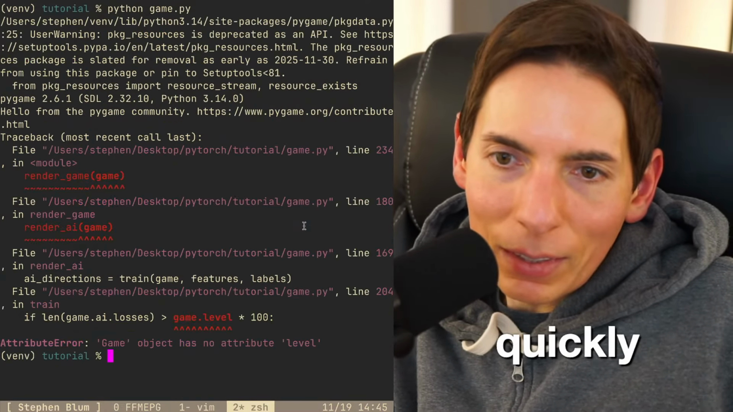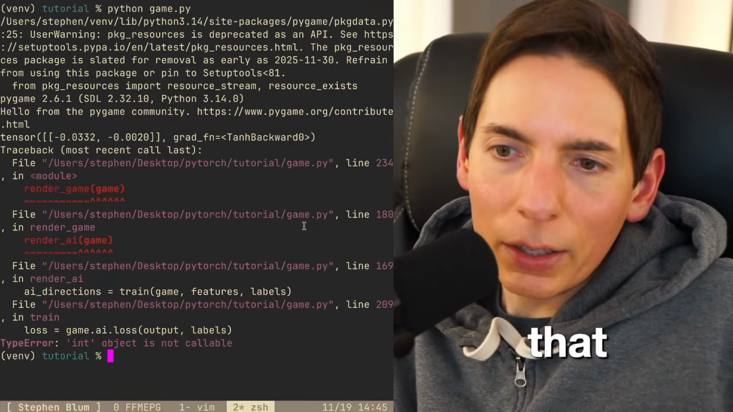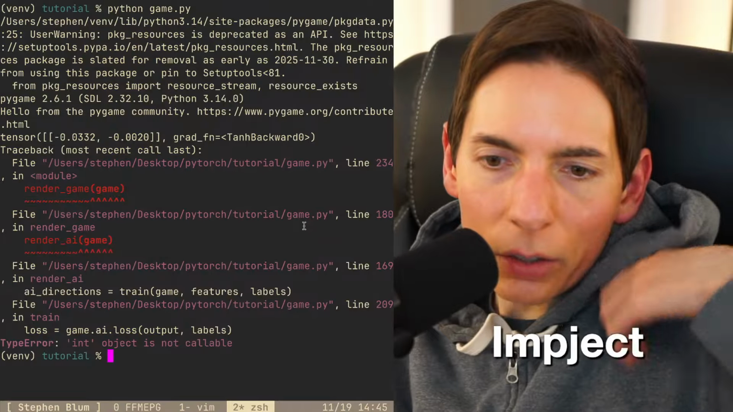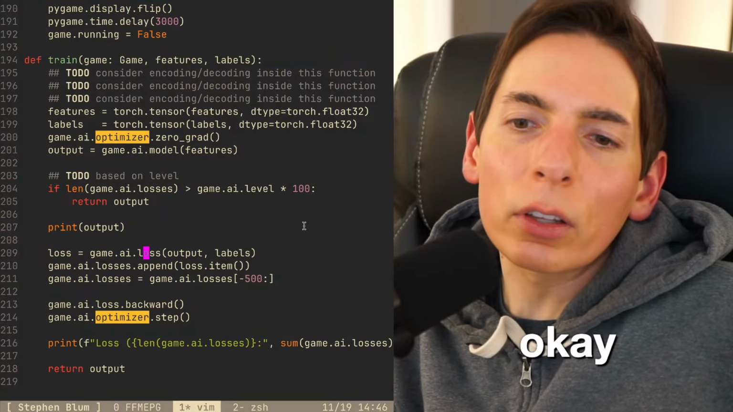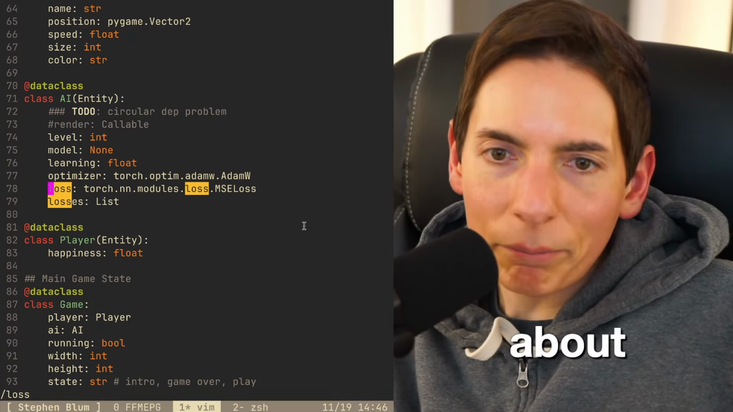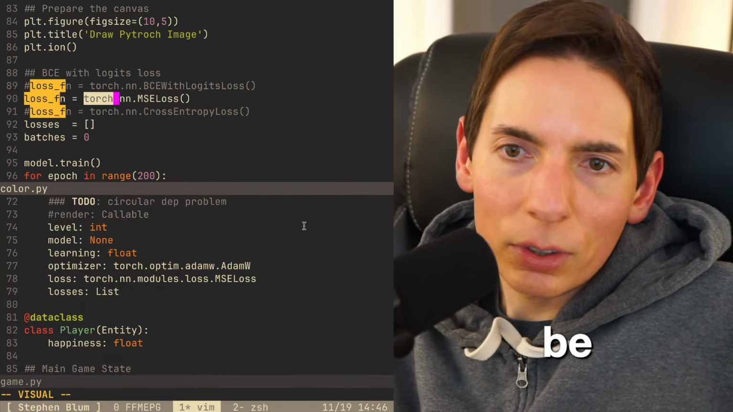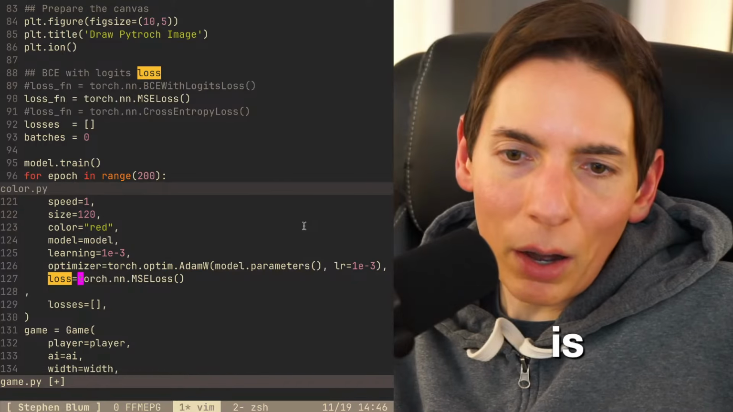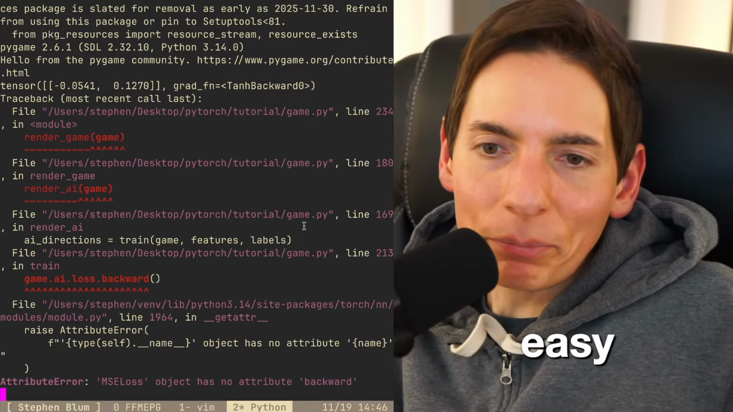Super duper quick. All right, line 209, we got another error. 209, game dot. It doesn't like that. What is wrong with that? Int object is not callable. Oh, right. Okay, this is the loss function. All right, so loss. I forgot about that. One second, we can fix that. Loss function. There we go. And this will be this. So let's copy and paste that right there. This over here is going to be that. There we go, like that. Just like that, you guys. Easy. All right, next one.